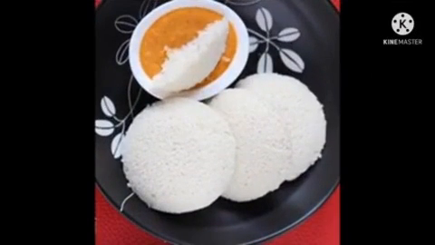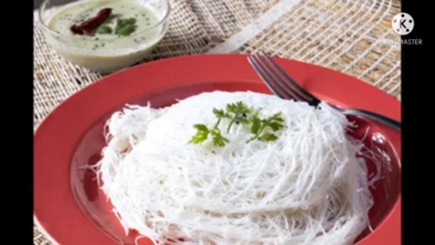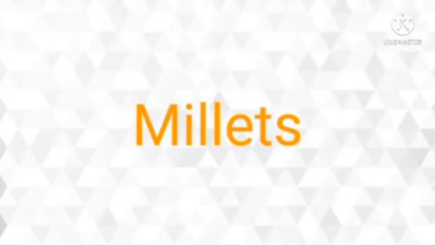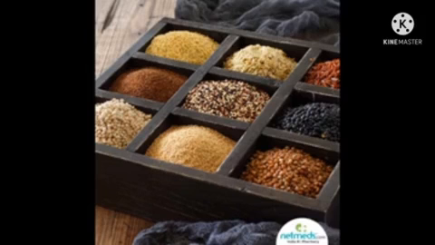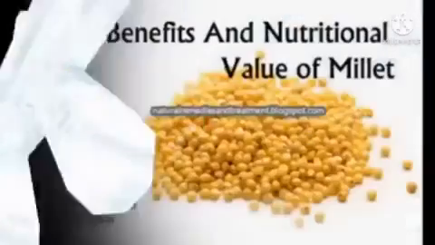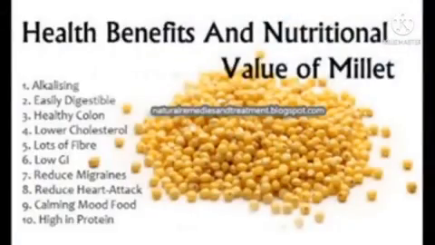Rice idli, idiyappam and rice aval, that is flattened rice, are the food items prepared from rice. And next comes millets. Millets are a group of small seeded grasses. They are widely grown around the world as cereal crops for fodder and human food. It helps in weight loss.